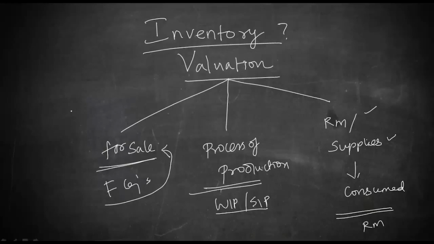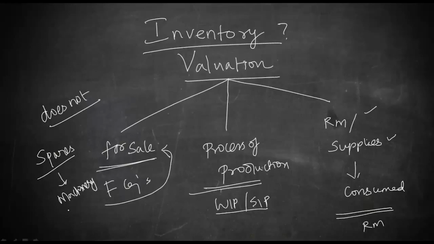But here we have to understand that inventory does not include certain items. What are they? Say for example, you have certain spares related to machinery. You don't have any intention to consume the spare for service, or for selling, but it has to be used only in connection with a fixed asset, and its use is not expected to be regular. Then such spares or such items would be constituted as part of plant and machinery and not inventory.